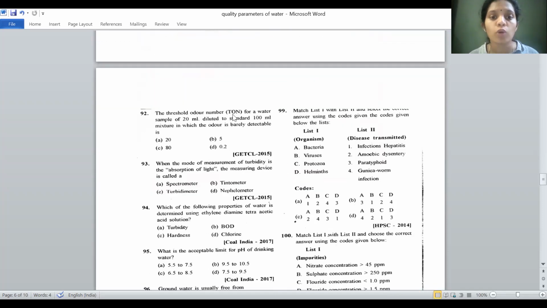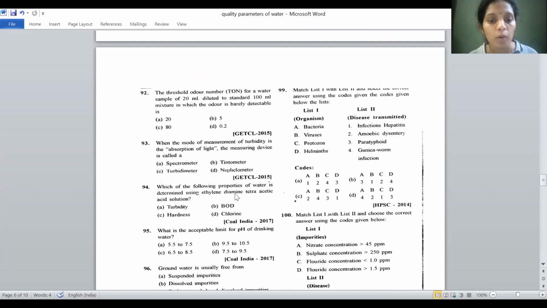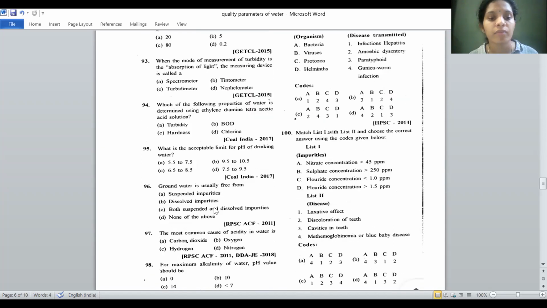The threshold odor number for a water sample of 20 ml diluted to a standard 100 ml mixture in which the odor is barely detectable, this problem I have solved and the answer I got is 5. When the mode of measurement of turbidity is absorption of light, the measuring device is called a turbidimeter. The property of water determined by EDTA solution is hardness.